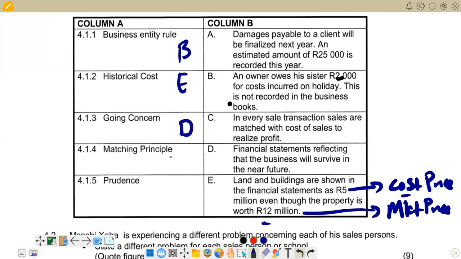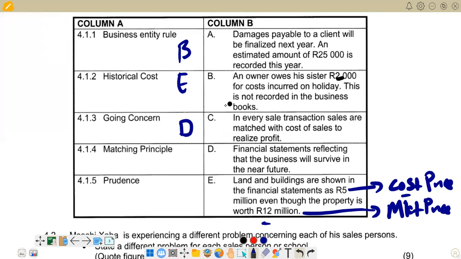So we are now on the matching principle. We need to understand what we mean by the matching principle. Basically, it is the concept of matching expenses and revenue, or income, in the same financial period. What belongs to this year should be recorded this year, and what doesn't belong to this year should not be recorded this year. That's why we make those adjustments for accruals and prepayments.